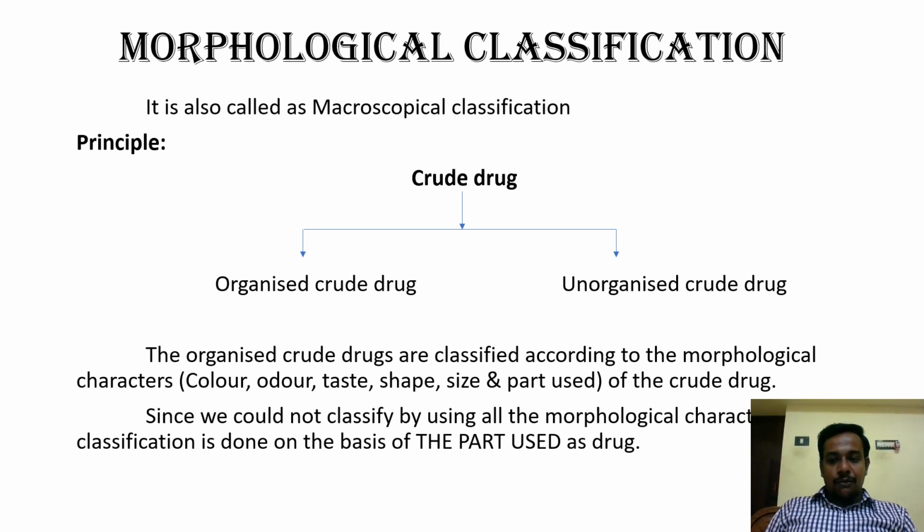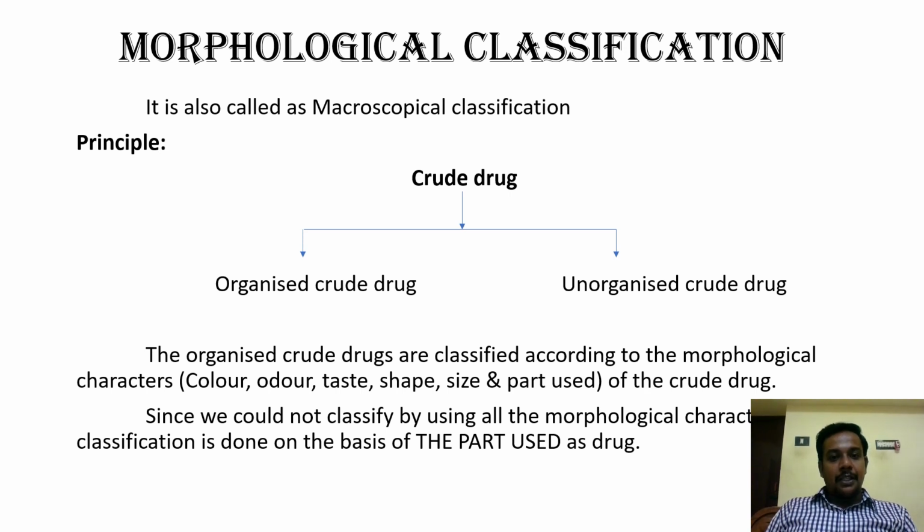Morphology. Morpho means outer characters, external characters of the crude drug that can be identified with the help of our sense organs.